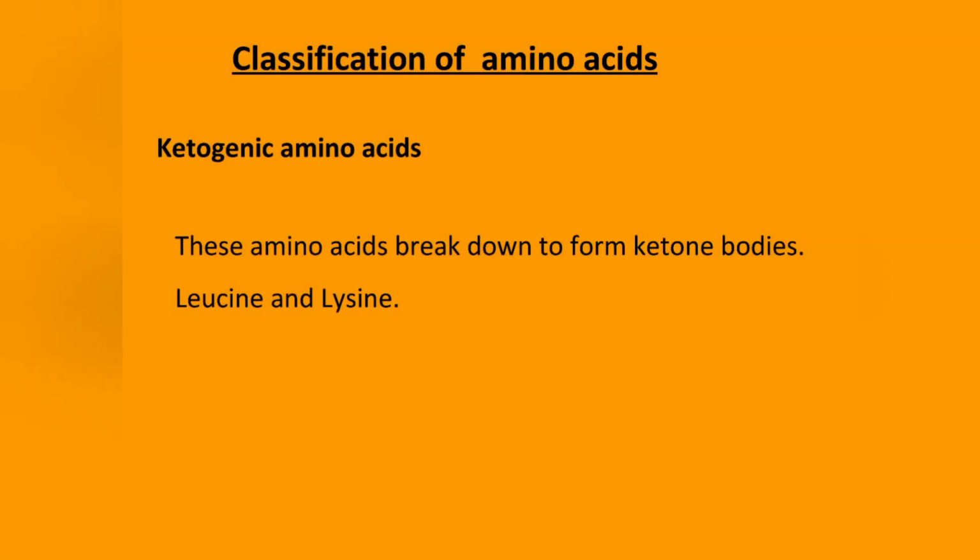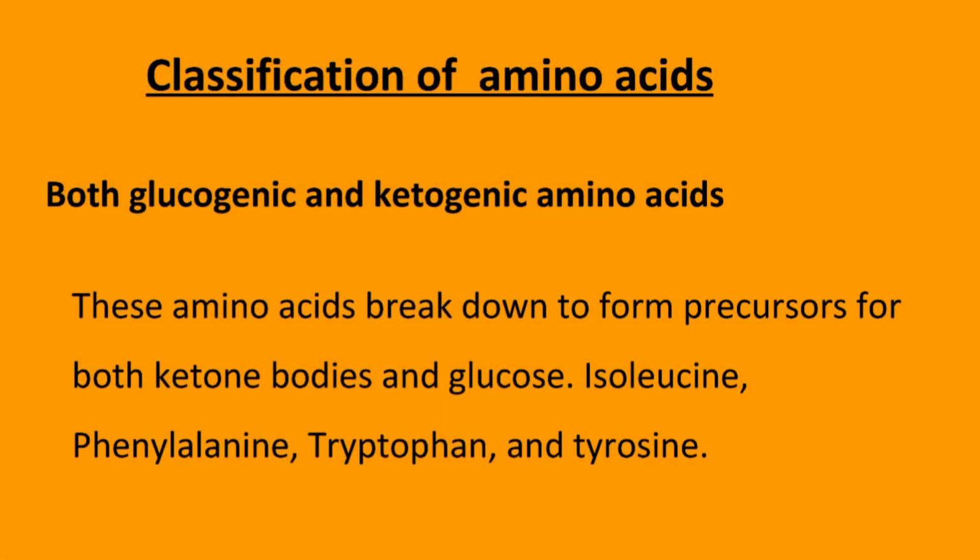Then ketogenic amino acids. These amino acids break down to form ketone bodies. The members are leucine and lysine. The third classification under metabolic fate is both glucogenic and ketogenic amino acids. These amino acids break down to form precursors for both ketone bodies and glucose. Examples: isoleucine, phenylalanine, tryptophan, and tyrosine.